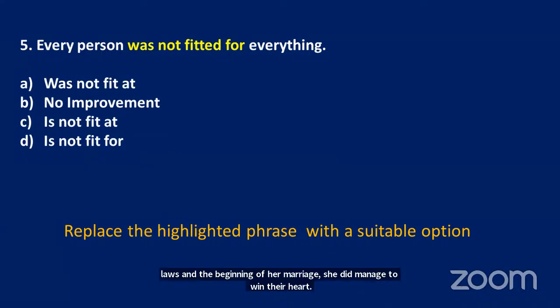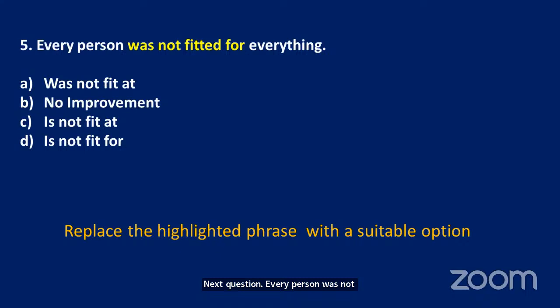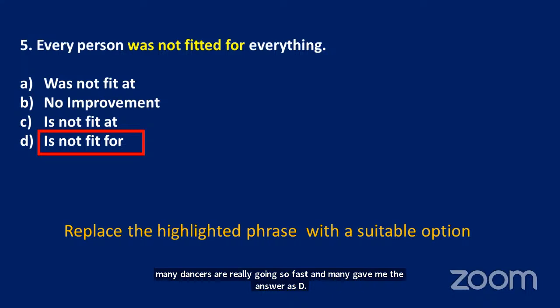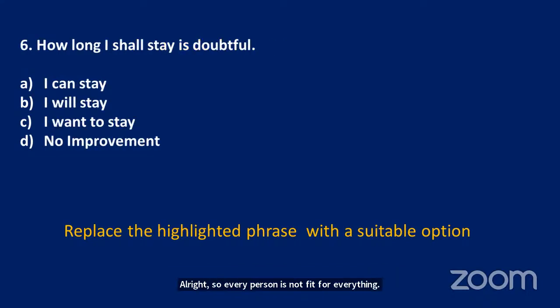Every person was not fitted for everything. Is it was not fit at, or no improvement is required, or is not fitted, or is not fit for? All right. This is pretty simple. I'm sure many must be giving me the answers. Let's see. Sandhya, Monica, Tirupati, P. Monica, Pranati, Akshaya, Jessica, Vasala. Okay, the answers are going so fast, and many gave me the answer as D. All right. So every person is not fit for everything. Good. Perfect. Excellent. Let's move on to the next question.